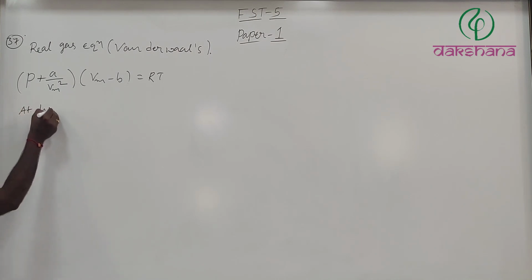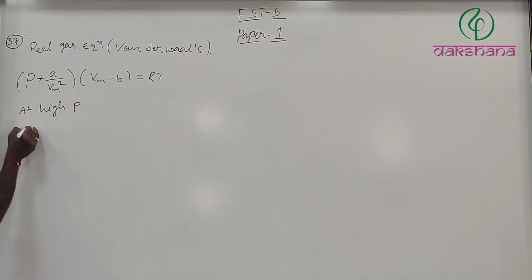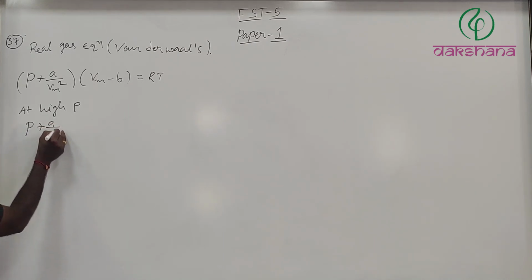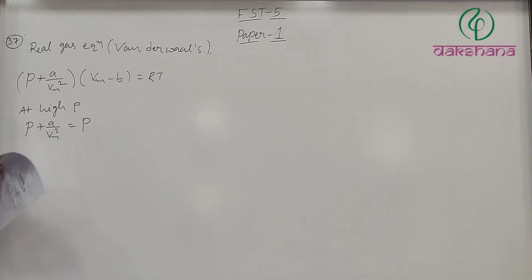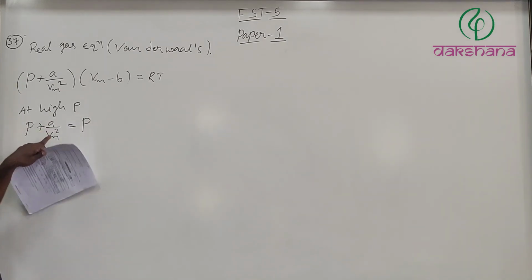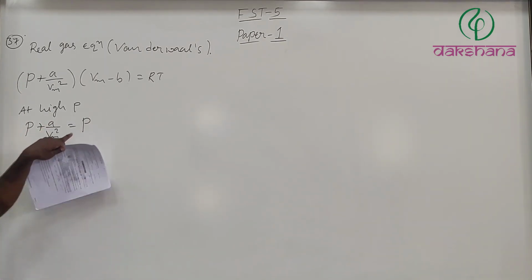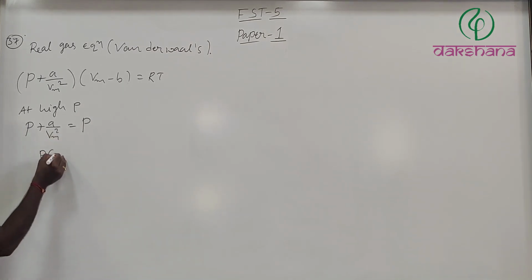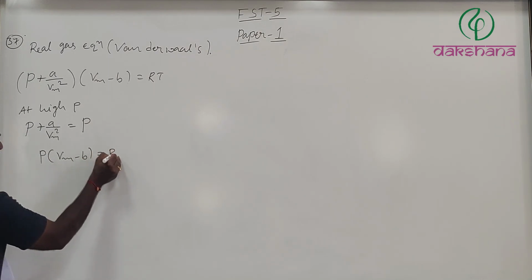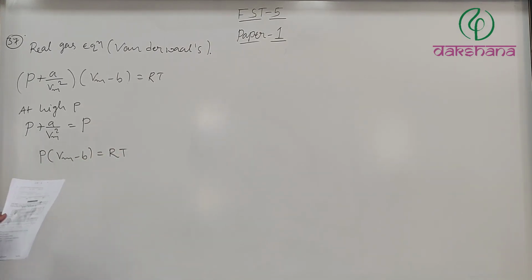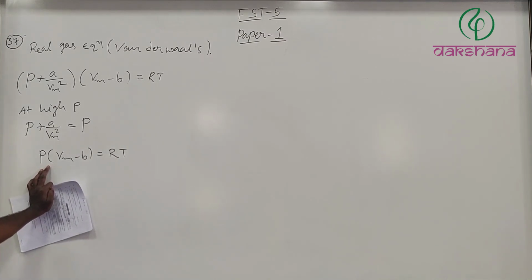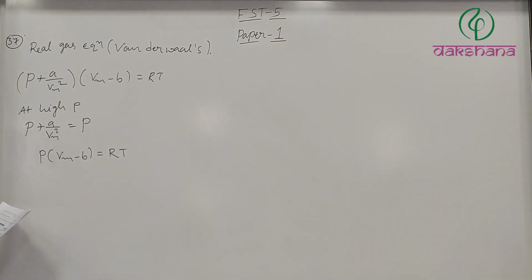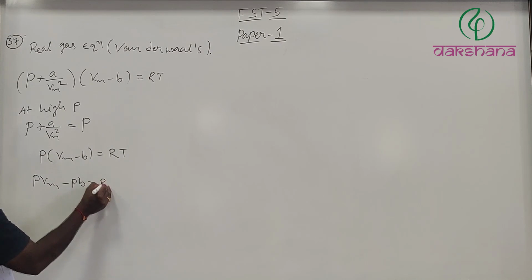So at a high pressure, P plus a divided by Vm square is equal to P, because when compared to P, a divided by Vm square will be very small, such that I can write P. Now we can write P into Vm minus b is equal to RT. This is the expression that we have. Now this expression we need to change into the given format. Here all of the options are given in terms of the compressibility factor, so it is better to convert into compressibility factor terms. That is, P into Vm minus Pb is equal to RT.